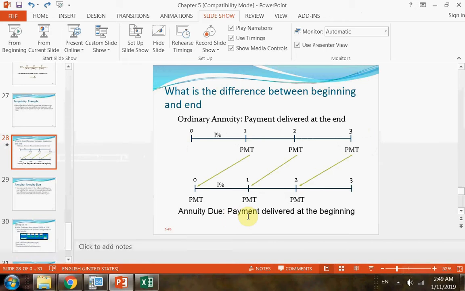If the payment is made at the beginning of each period, then it's called annuity due. Okay, it's a different name, annuity due. Still, it's called annuity because it's a fixed amount of payment every period. Okay, it's called annuity due because it's due at the beginning of each period.